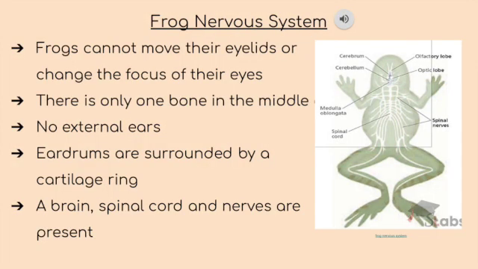Unlike a rat, a frog closes its eye by pulling the eye back into the socket and using a membrane to cover it horizontally. The ears of a frog are also exposed and visible when you look at the side of their head. The eardrum, which is exposed, is surrounded by a cartilage ring that helps vibrate the eardrum when sound occurs, which will in turn send a signal to the brain.